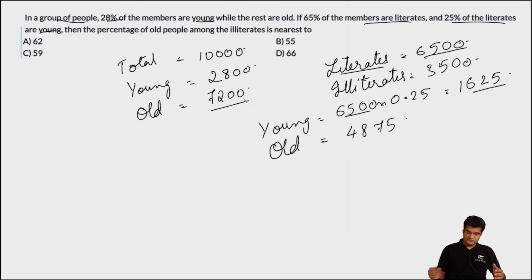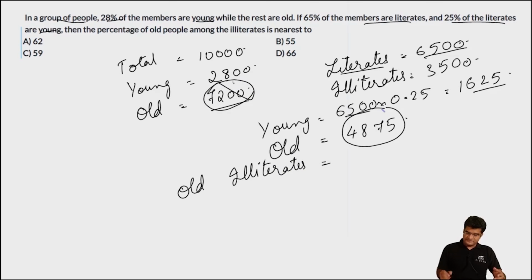What is the total number of old people? That is 7,200. So what is the number of illiterates amongst the old people? So if you're looking for old and illiterates, that will equal 7,200, which is the total number of old people, minus 4875. So that will equal 2325. And we are asked to calculate the percentage of old people amongst illiterates. The total number of illiterates is 3500, of which 2325 are old people.